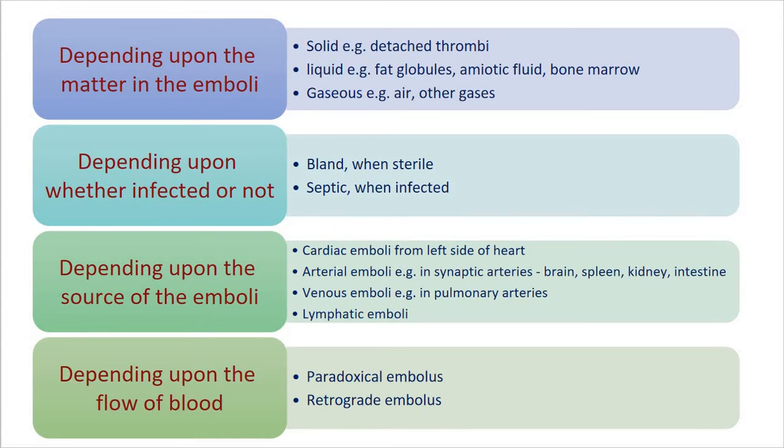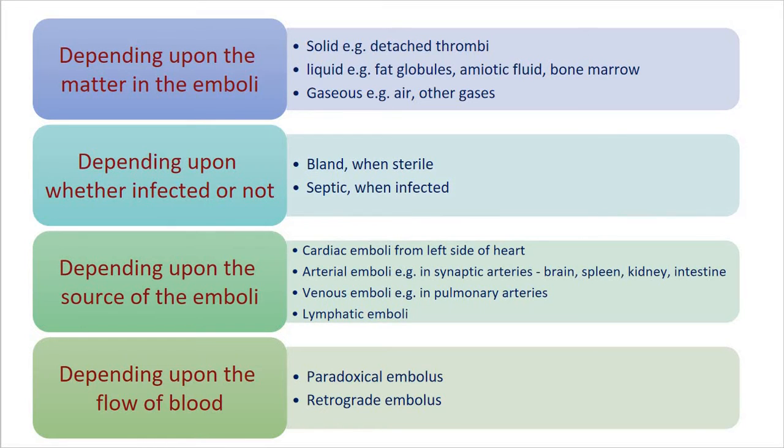The liquid type includes fat globules, amniotic fluid and bone marrow. Then the gaseous type includes air or other gases, which produce air emboli.